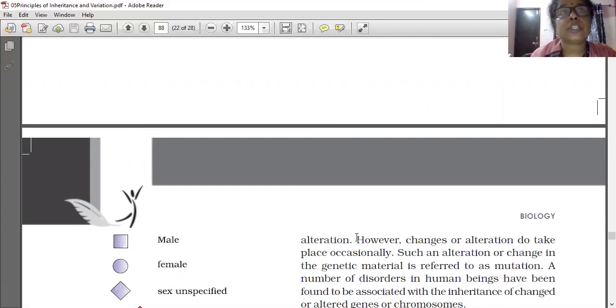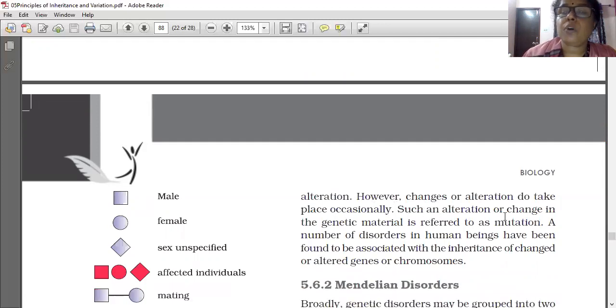So every genetic disorder is related with a mutation. Changes or alterations take place occasionally, and such an alteration or change in the genetic material is referred to as mutation. Everybody understood the meaning of mutation? When mutation occurs, there are changes in the chromosome, which is the abnormal condition. Then only chromosomal diseases or genetic disorders will occur.